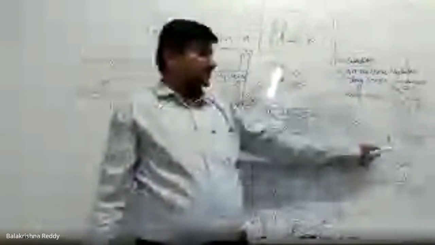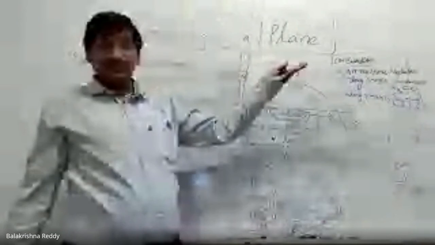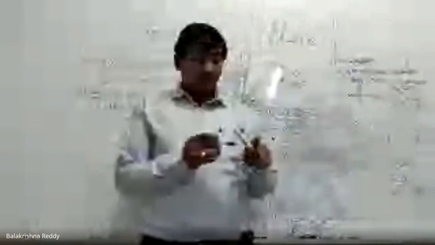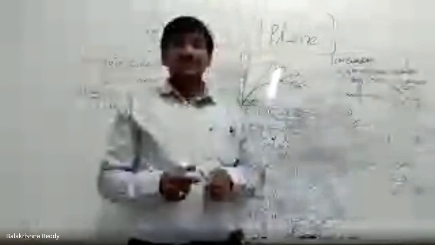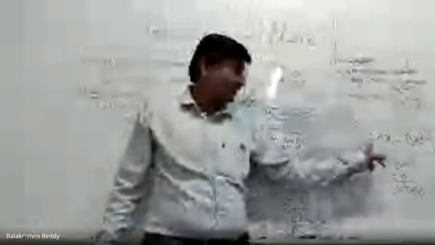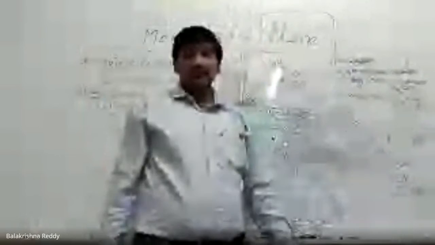So this is a standard form of parabolic path or parabolic shape. Y equal to ax minus bx square, or ax plus bx square if the curve is the opposite way. Okay, this is a symmetrical form. We have symmetrical forms of the linear equation of a straight line, same like the circle equation, ellipse equation, same like the parabolic equation we are having. That is y equal to ax minus bx square.